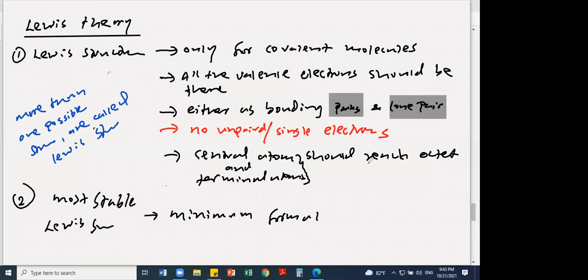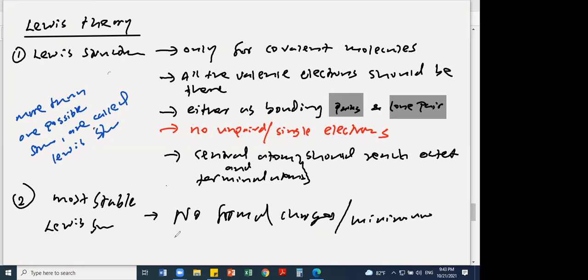If formal charges are required, minimum formal charges, or no formal charges if possible. No formal charges, or minimum formal charges if required.